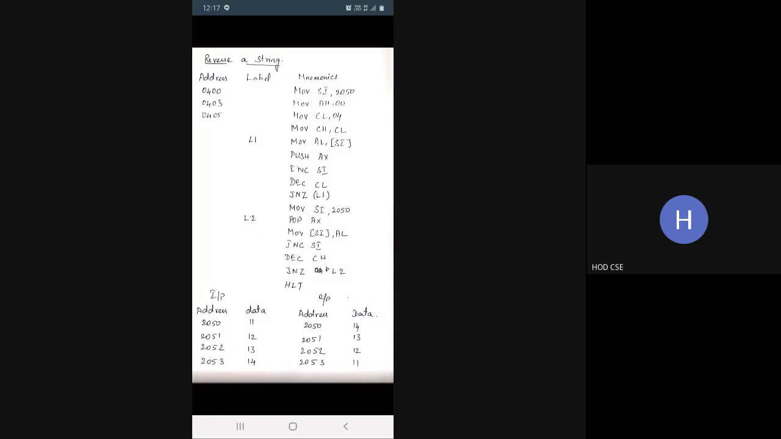Okay. Ma'am, okay, ma'am. So the data you have stored last will come first. Okay. So that is nothing but reversing a string. You can understand clearly with the output tabular column. I think so.